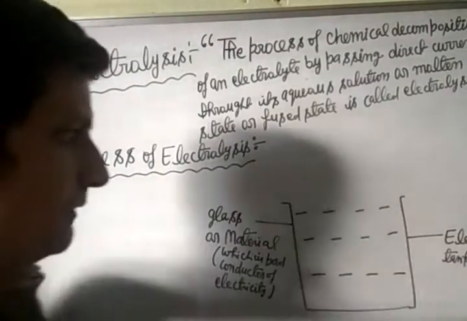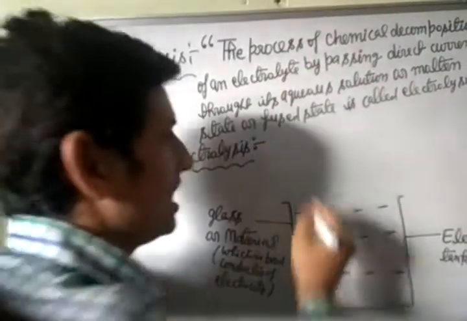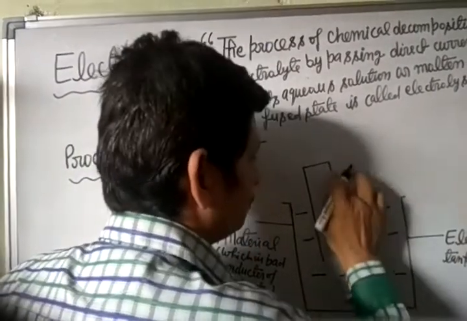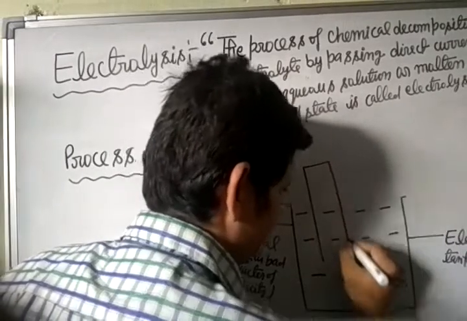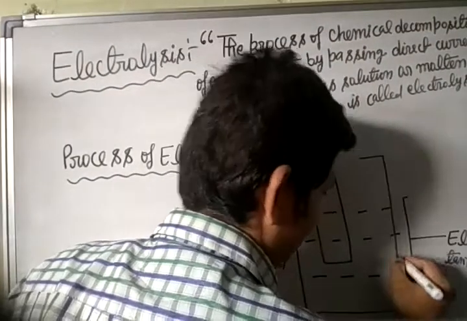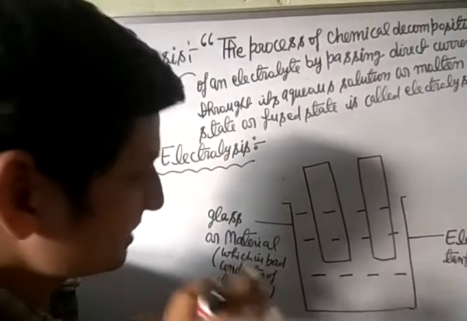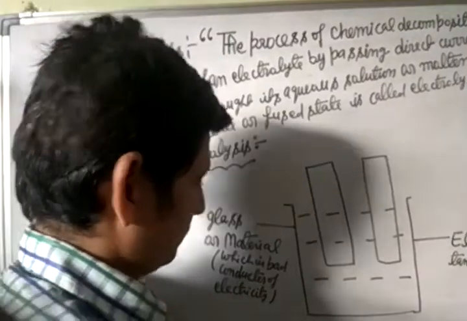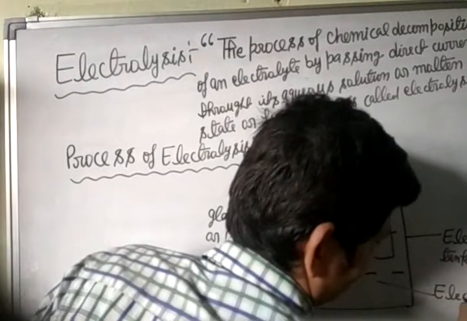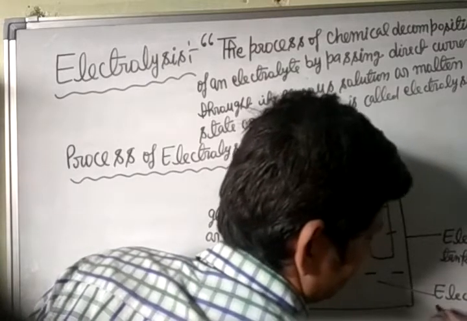Okay, now two metallic rods or plates are suspended. This is the first metallic rod, and this is the second metallic rod. Two metallic rods or plates are suspended in the electrolytic solution.